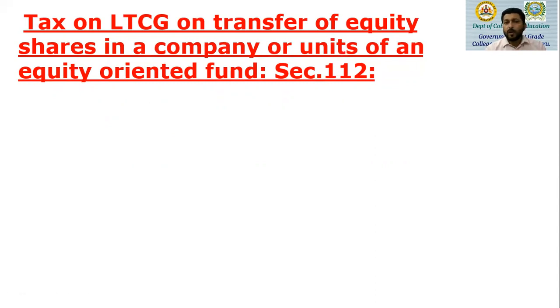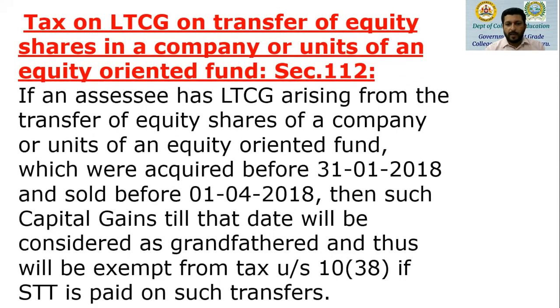Then we have tax on long-term capital gain on transfer of equity shares in a company or units of an equity-oriented fund. Now this is covered under section 112A.